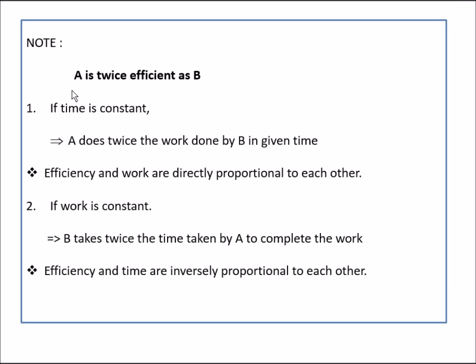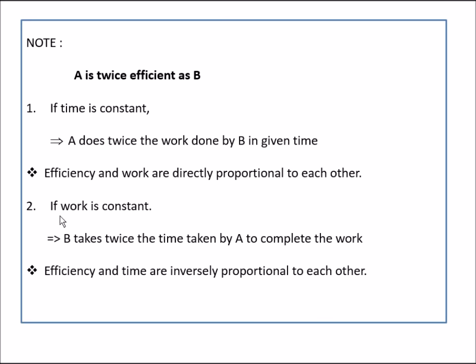Note, if in the question it is mentioned that A is twice as efficient as B, two cases are possible. If time is constant, then A does twice the work done by B in the given time. So by this we can say that efficiency and work are directly proportional to each other. If the efficiency is more for a person, then he can do more work than other persons.